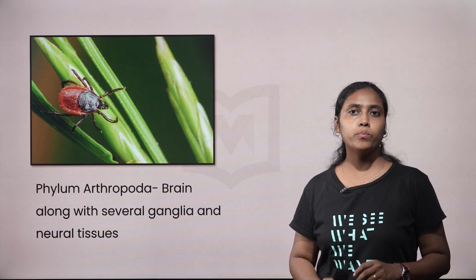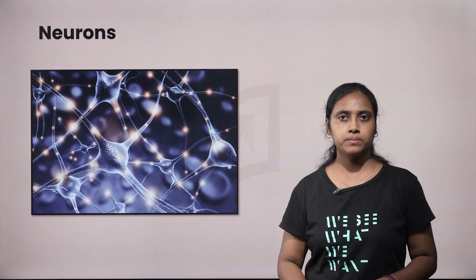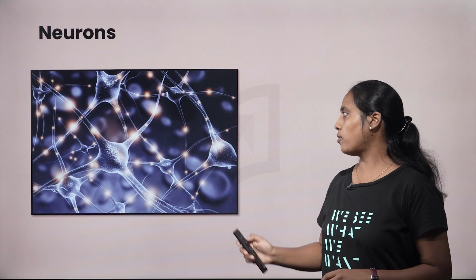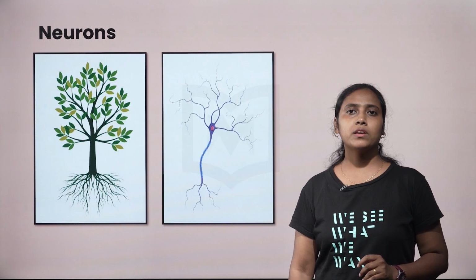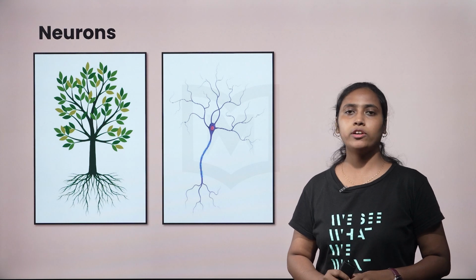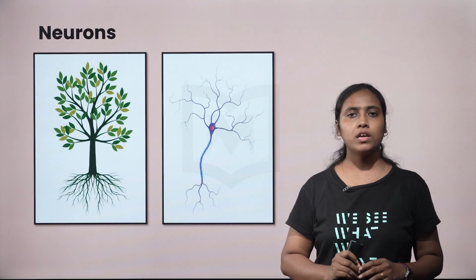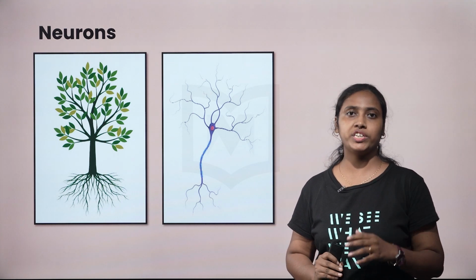Now let us learn more about neurons, the basic unit of the nervous system. First, let us concentrate on its structure. Think of a neuron as a tree.